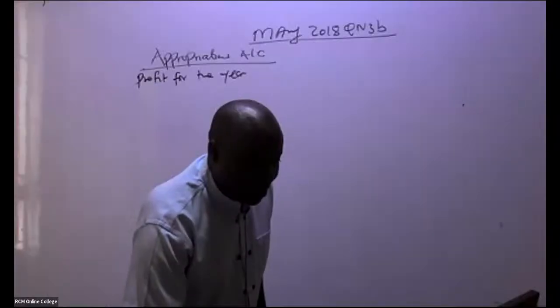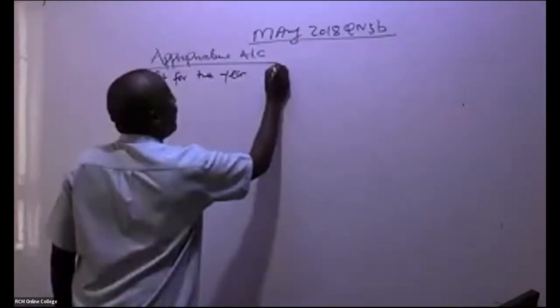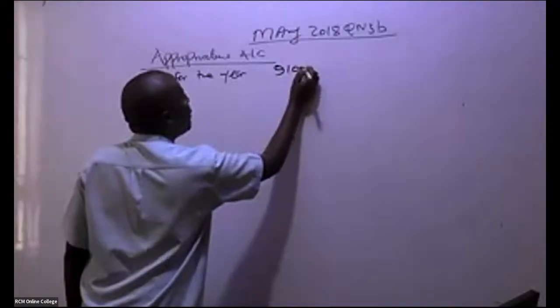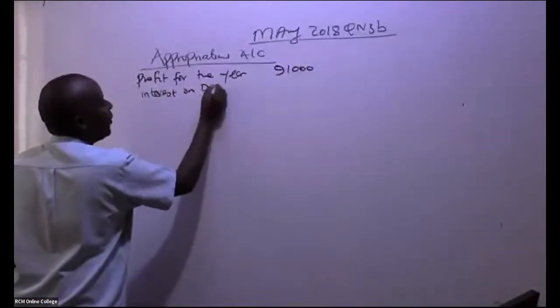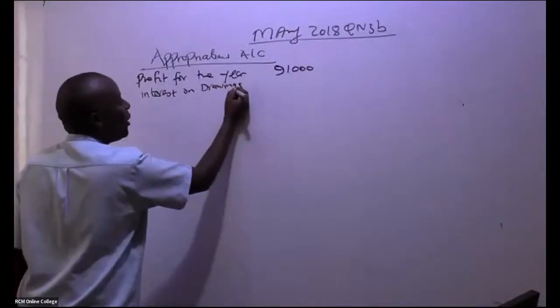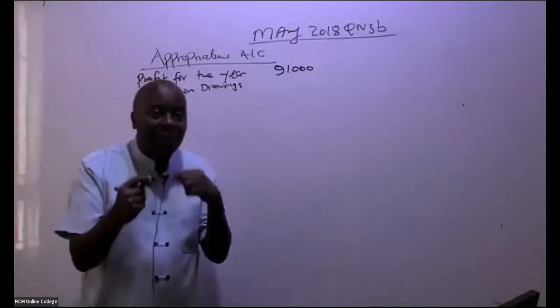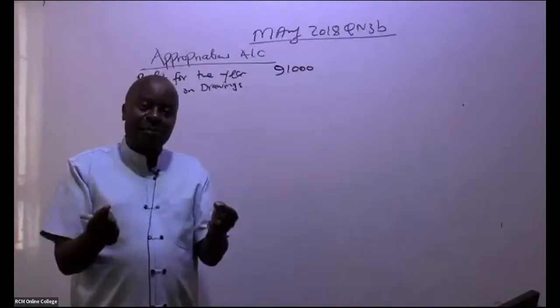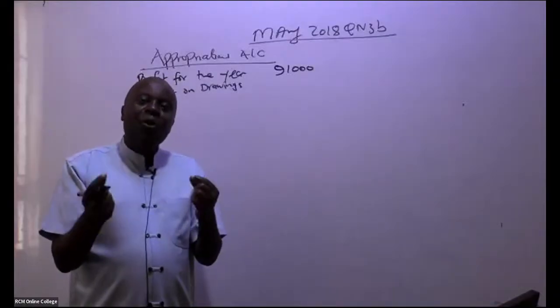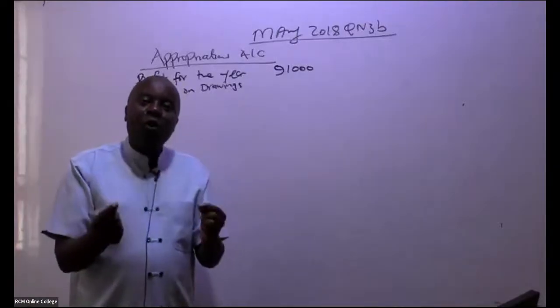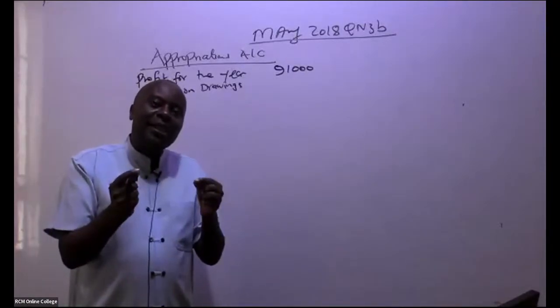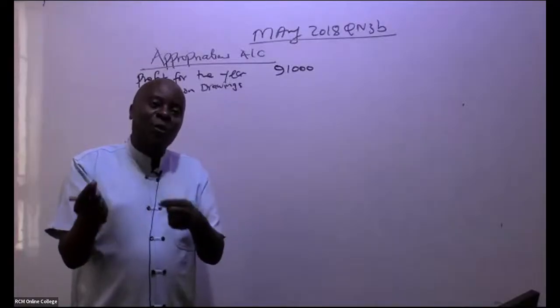Great. Now, this 91,000 profit for the year, if there is any interest on drawings. Remember, as partners, we keep on drawing amounts from the audit firm, often. Because we would want to discourage drawings from the firm, we normally charge some interest, like a soft loan to you.